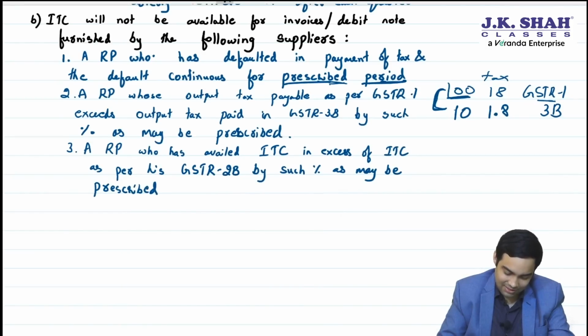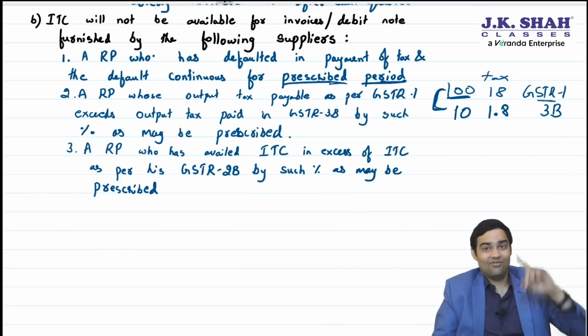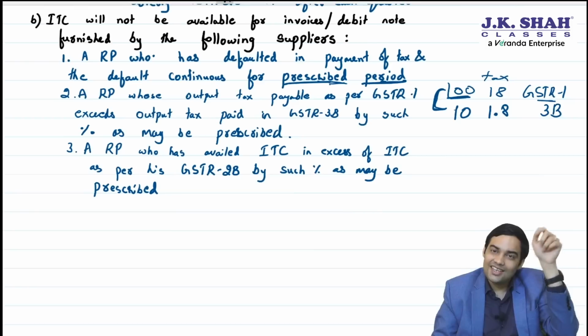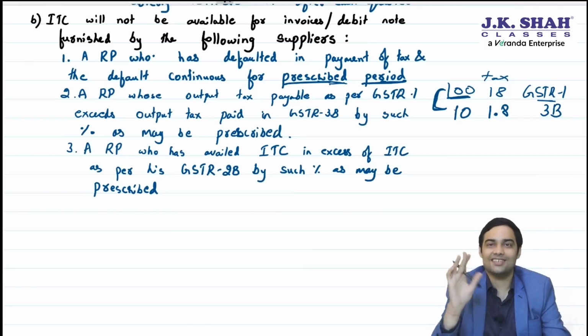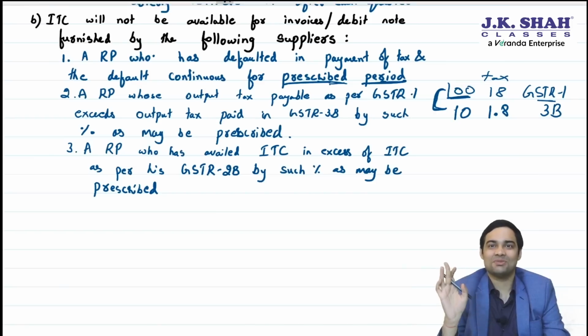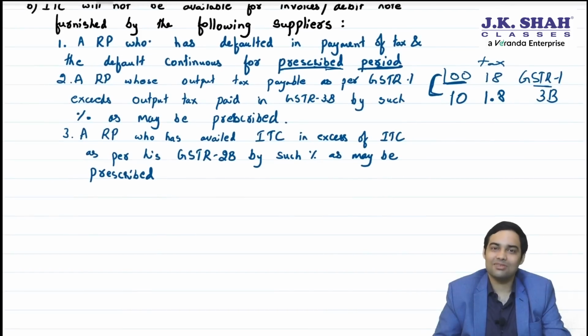Sir, is it prescribed? No. So this is crazy. If your supplier has taken more ITC on his purchases, your ITC will be restricted. Trust me, people, will you purchase from such persons? No. That's what government wants. Government wants to clean up the entire system. All those who are doing cheating, government wants to remove them. But sir, if a mistake happens, you suffer.